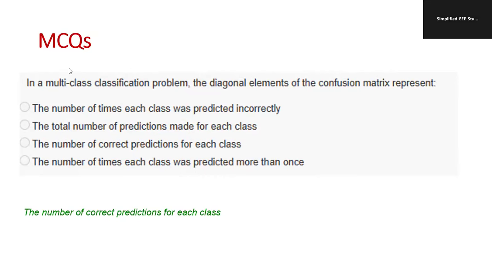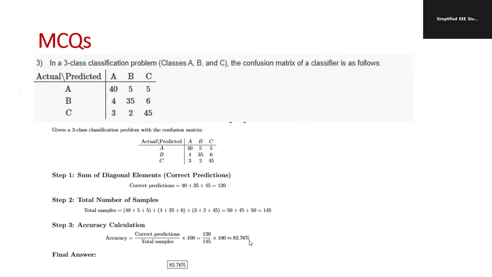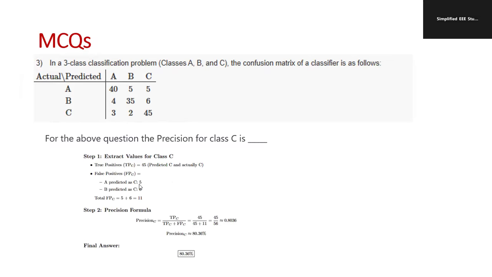And try to follow the multiple choice questions. For example, in a multi-class classification problem, the diagonal elements of the confusion matrix are the number of correct predictions. Likewise, you can prepare. For example, in a binary classification problem, recall measures the proportion of actual positives correctly identified. Even go through the numerical examples. Based on the performance metrics, you can get questions. So calculation of total samples, calculation of correct predictions, then calculation of accuracy, the ratio of correct predictions by total samples, you will get 82.76%. Like this, you can get numerical examples.